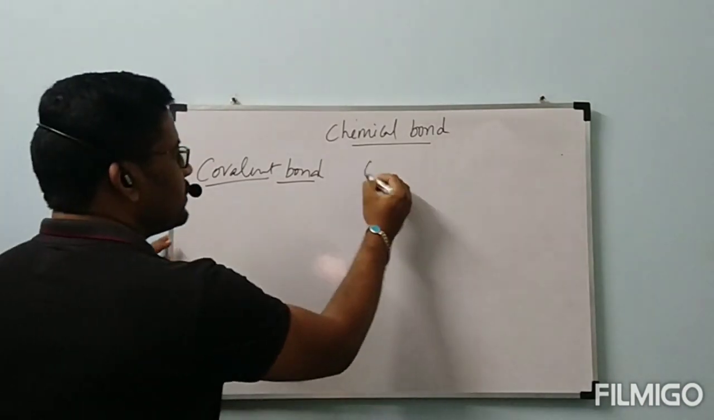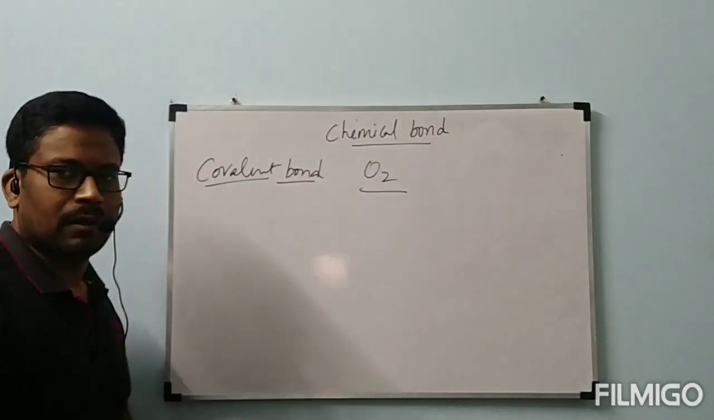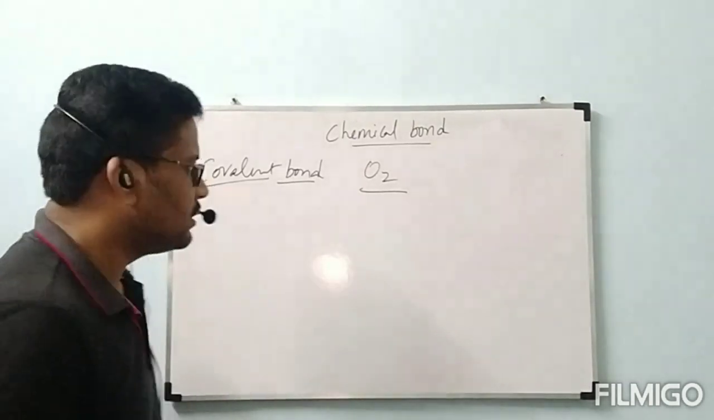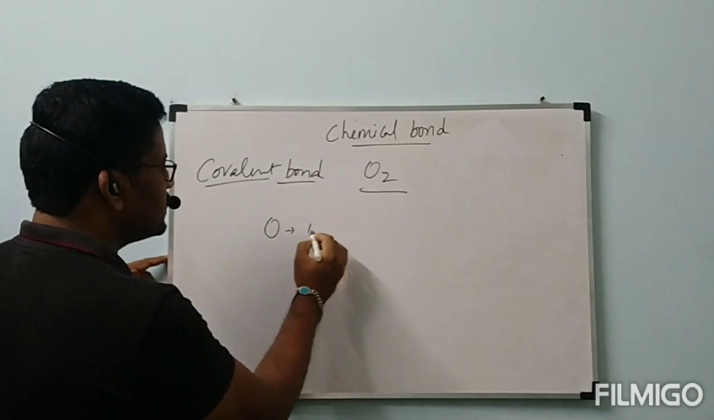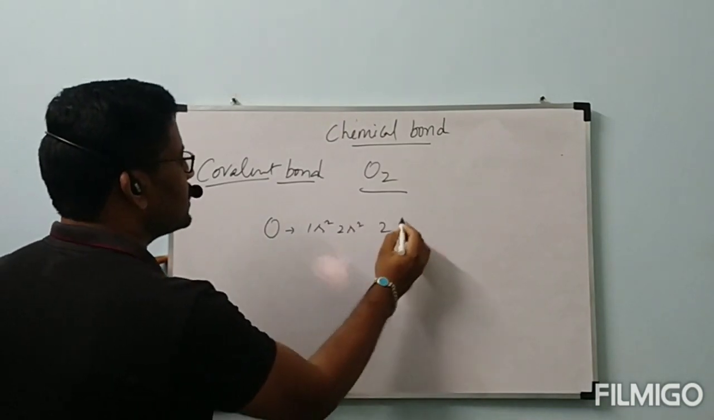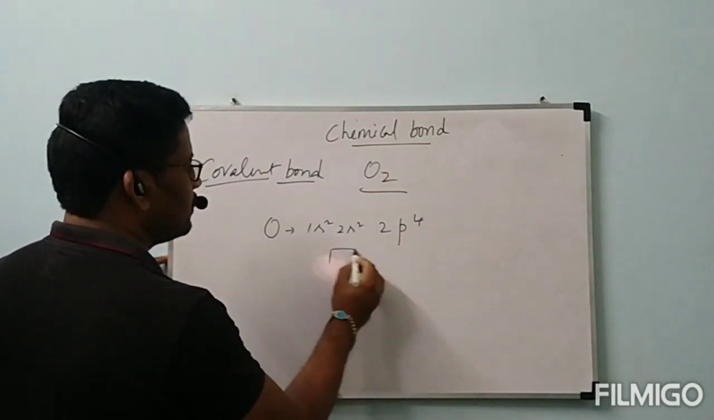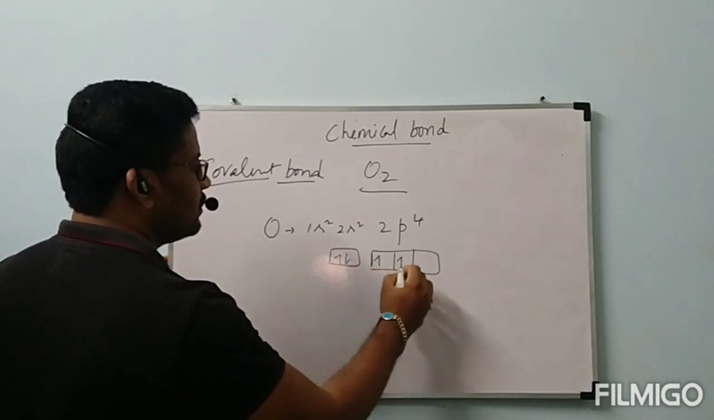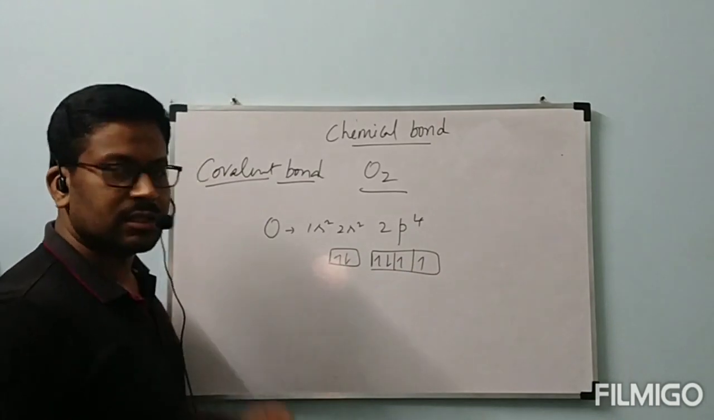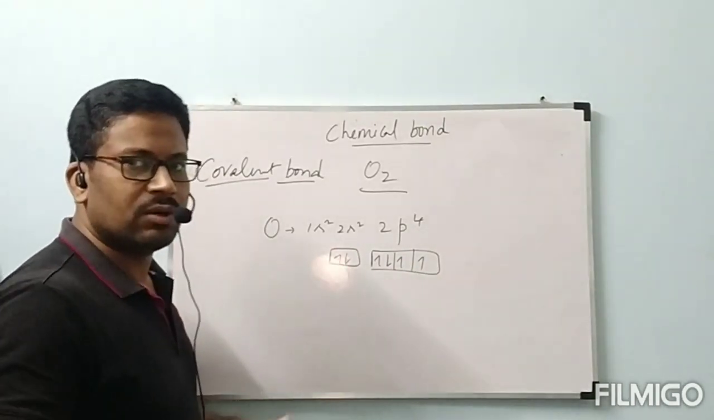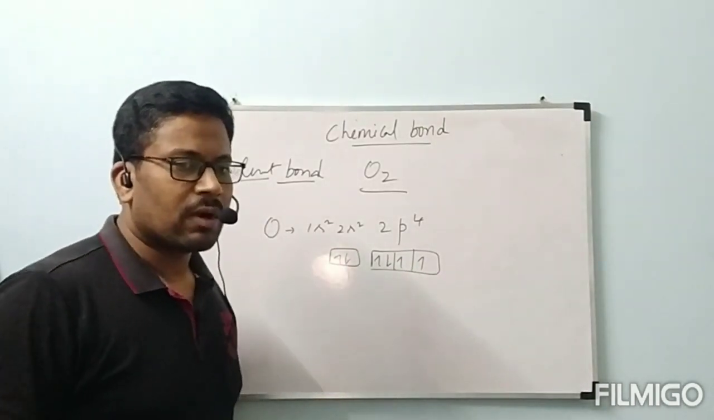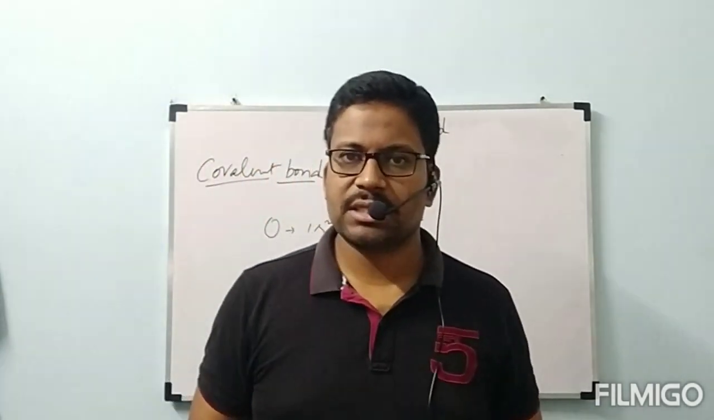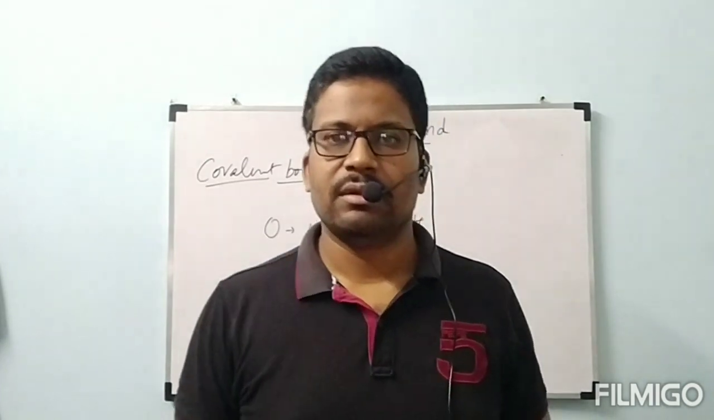If you see the oxygen molecule, it has a double bond. How is the double bond formed? Oxygen electron configuration is 1s2, 2s2, 2p4. Outermost electrons I am representing here, it contains 2 unpaired electrons present in 2 orbitals. Remember, covalent bond is formed by only unpaired electrons. If shared pairs of electrons are there, they will not form a covalent bond.